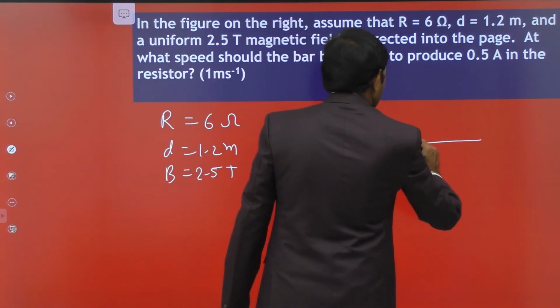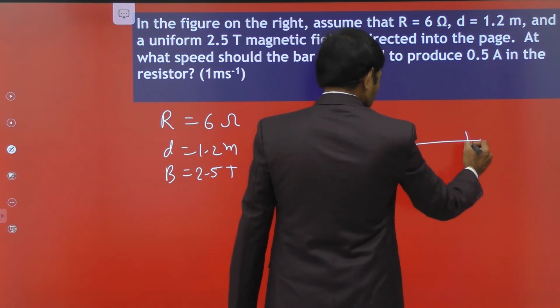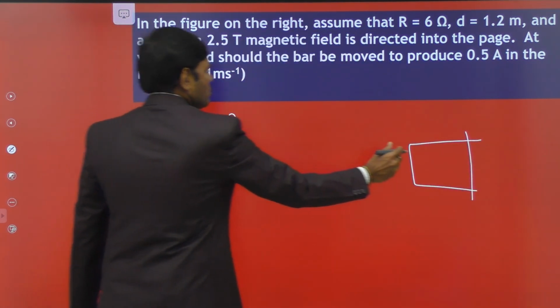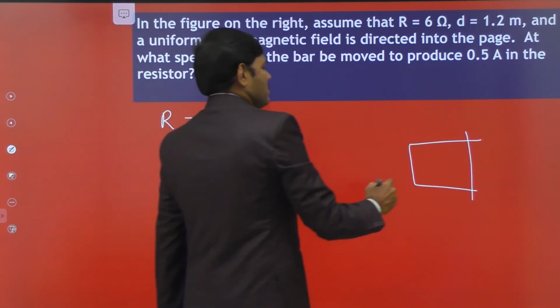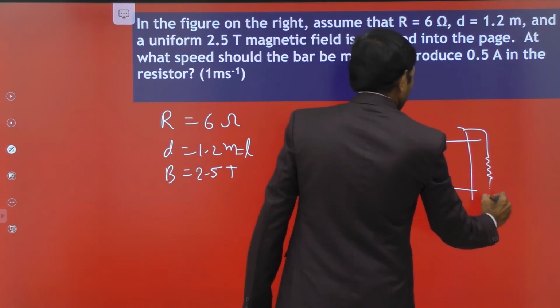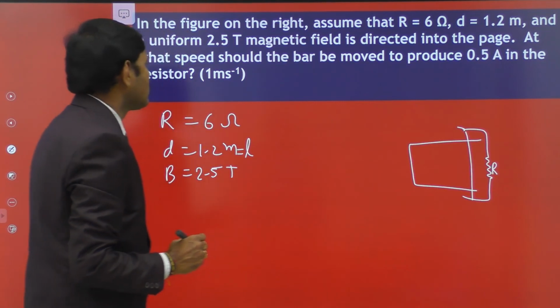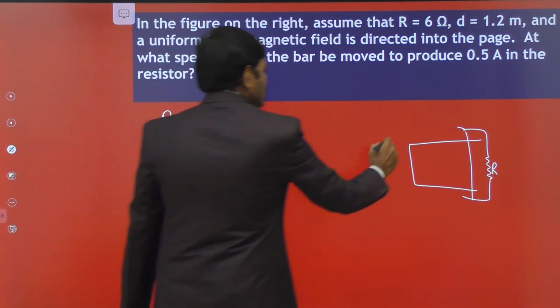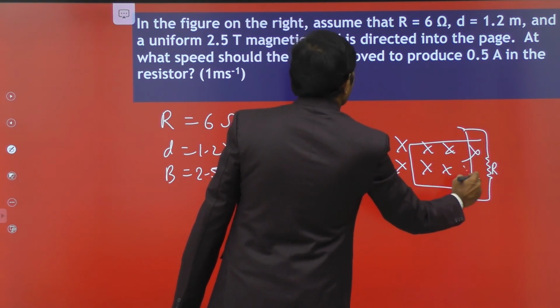Let us consider this is the bar and this distance, 1.2, is also considered to be L. The resistance between these ends is given as R, R is equal to 6 ohm. The magnetic field directed into the board is 2.5 Tesla.